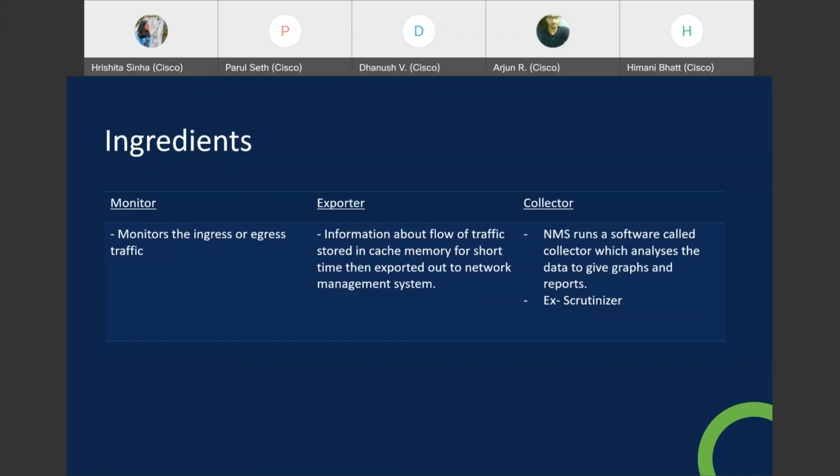After that, it needs to be exported somewhere because we can't put that much burden on a router. And then we have the collector. The collector will take all the data, make an analysis and put it into understandable forms like graphs or reports. And for that we have Scrutinizer. It is one of the most popular ones. I'll show you a snippet of that also.